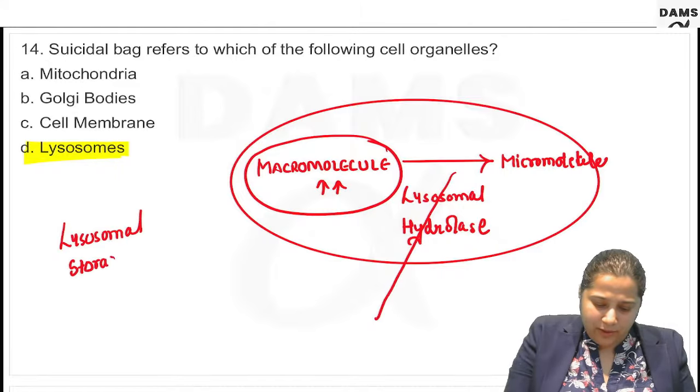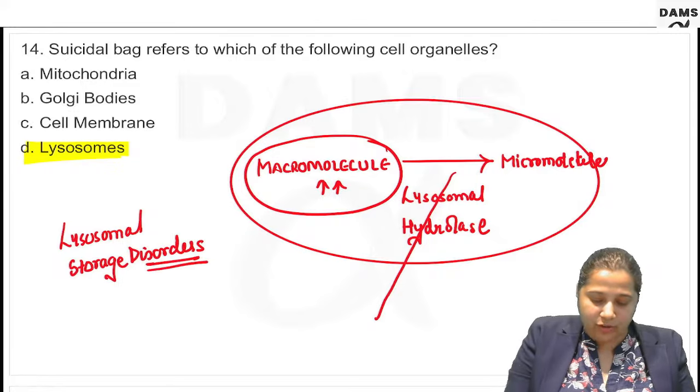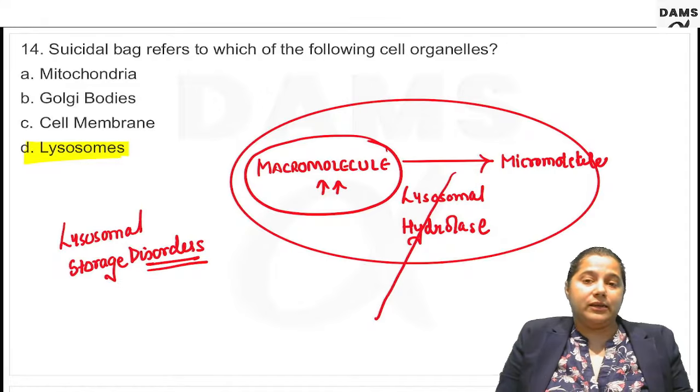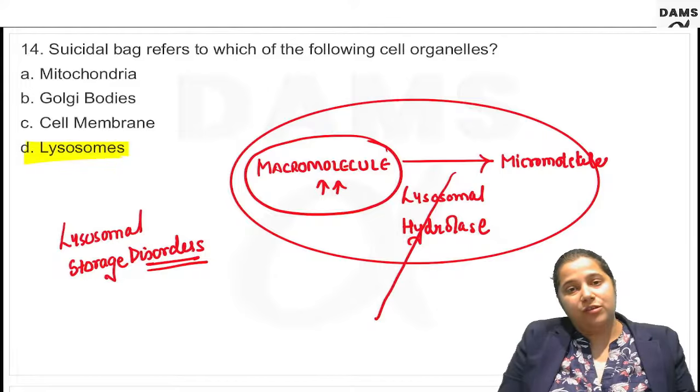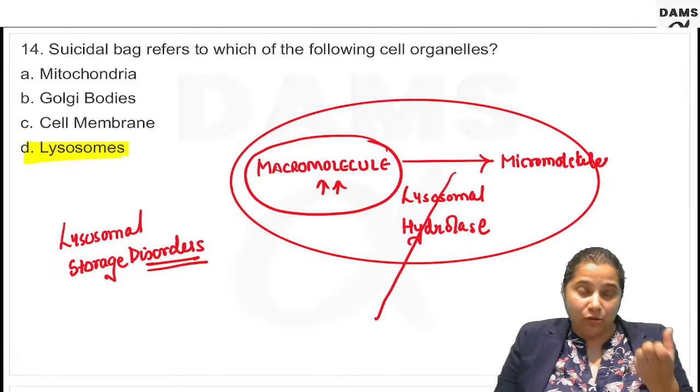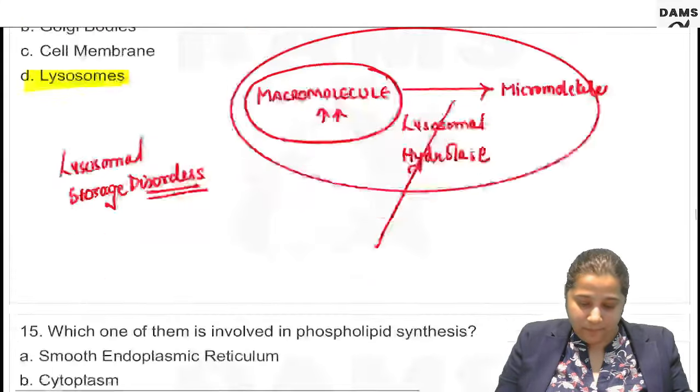You will study many disorders under sphingolipidosis. Lysosomal storage disorders include mucopolysaccharidosis. There is a glycogen storage disease, Pompe's disease, which is also categorized under lysosomal storage disease.